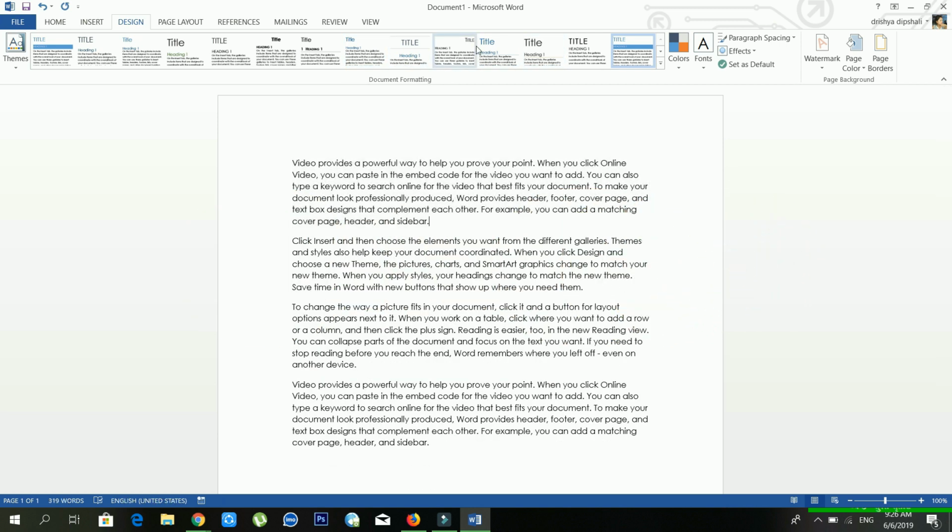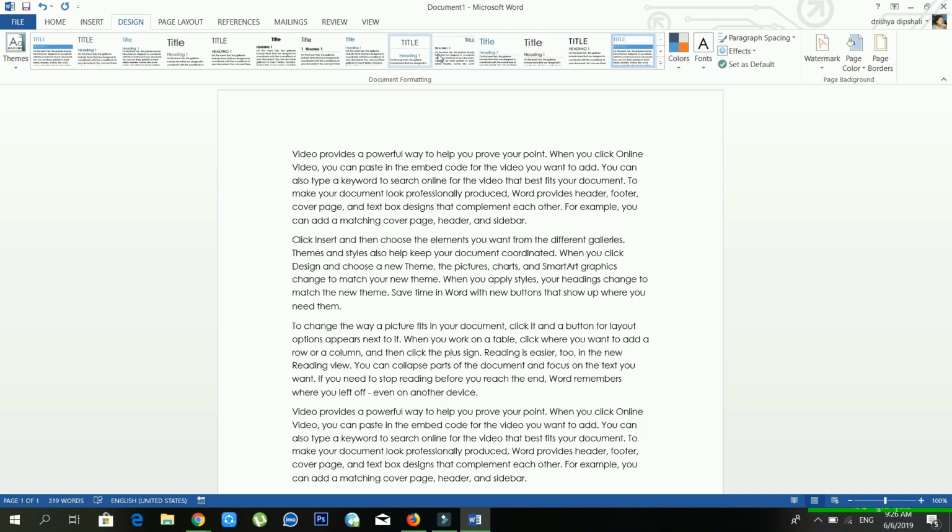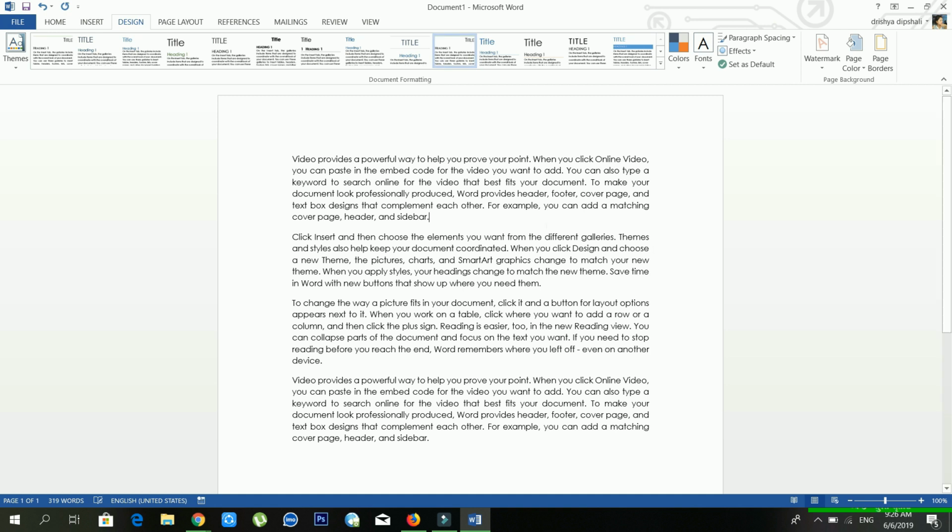Right? It's automatically justifying my files, right? See, this one is an amazing feature, and if you have less time, in that case you can use it. And from Set as Default, if you want to use this style in future also, in that case you can use Set as Default.